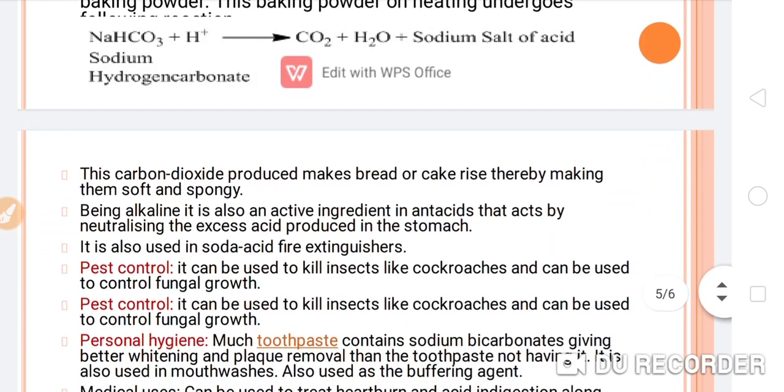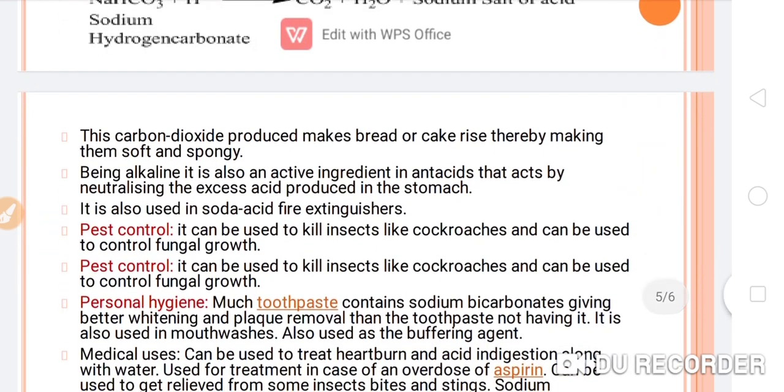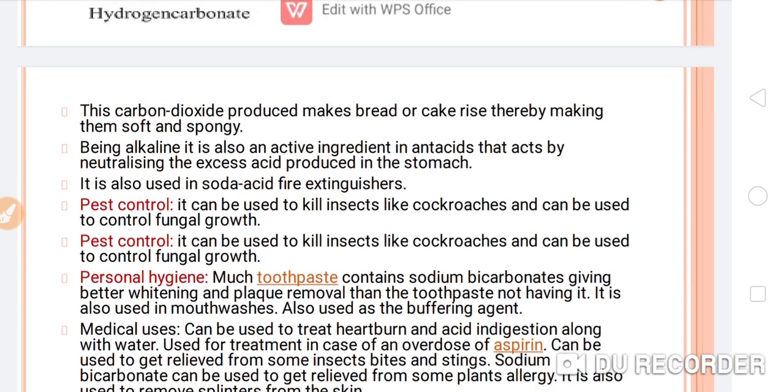Now next, the carbon dioxide produced makes bread or cake rise, thereby making them soft and spongy due to the carbon dioxide gas evolution during the chemical reaction. Being alkaline, it is also an active ingredient in antacids, which act by neutralizing the excess acid produced in the stomach.